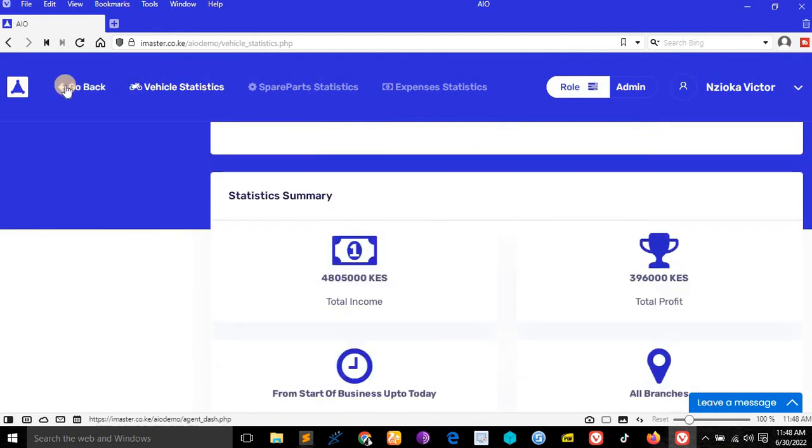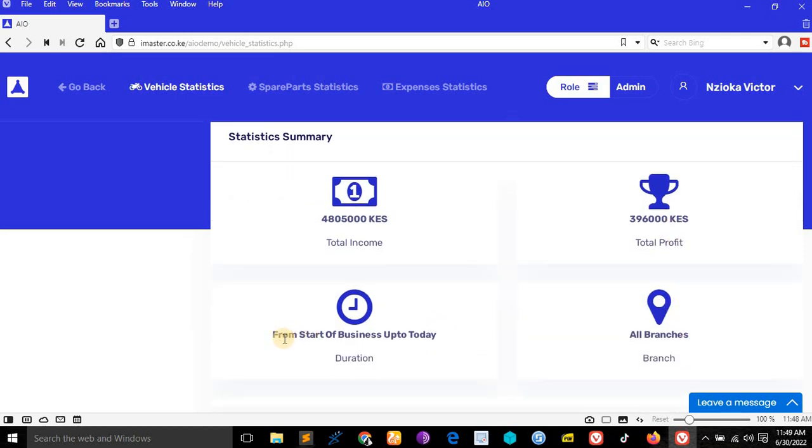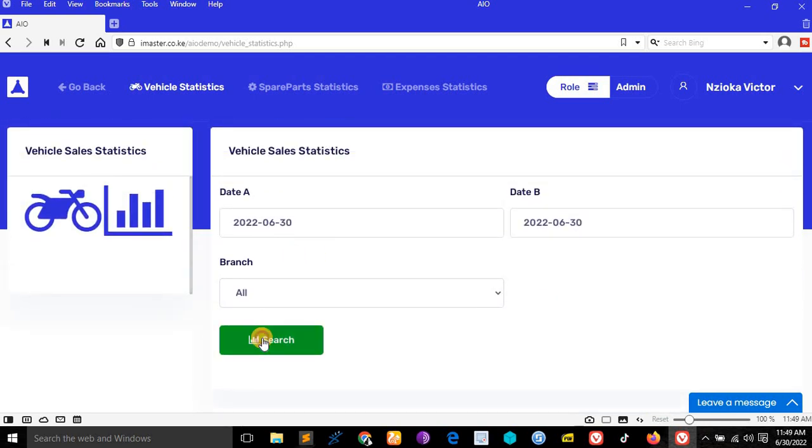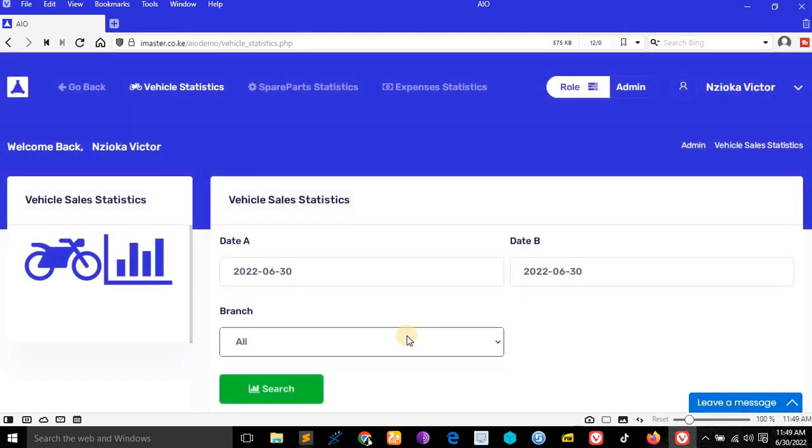For example, if we come to vehicle statistics, we see that the total income is this one, or the amount of money which has been sold. The total profit gained from selling those vehicles is this one. The duration is from the start of business up to today, for all branches. If you just press search directly like this, it will take you to today. We have sold only one motorcycle. Is it? Yes, it is.